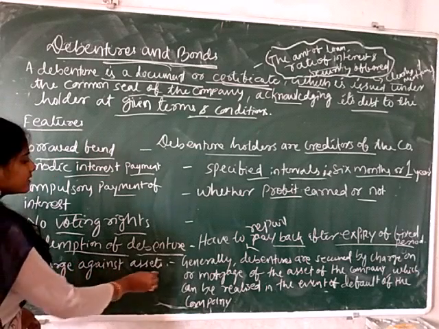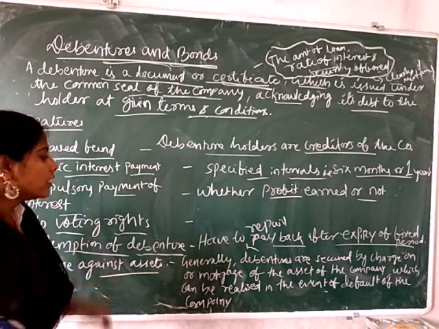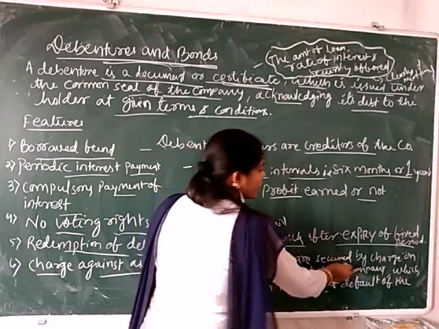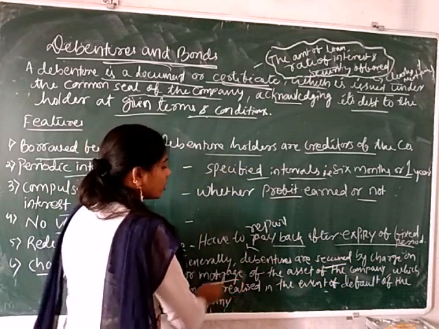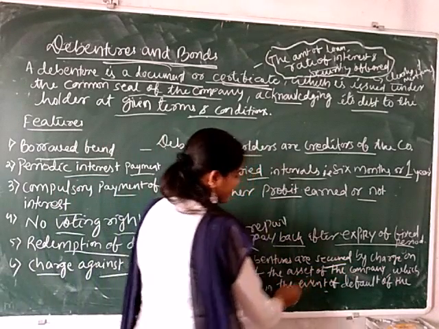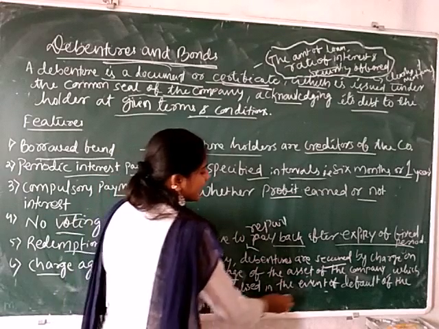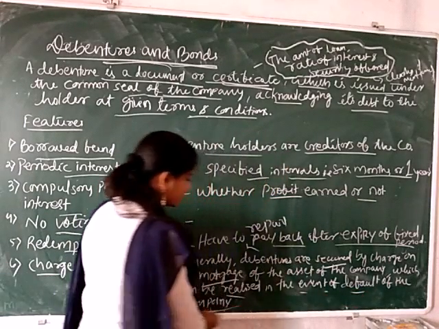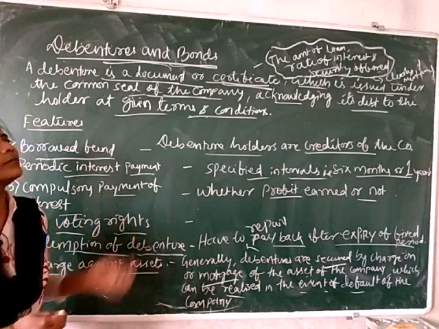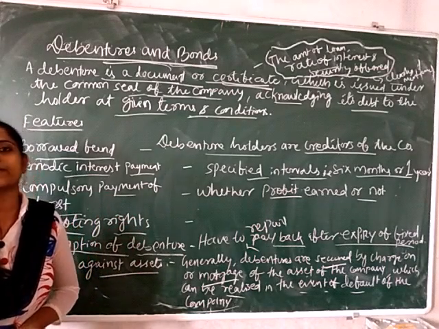And the last is charge against assets. Generally debentures are secured by the charge on or the mortgage of the assets of the company, which can be realized in the event of the default of the company. So these are basically the features related to the debentures.